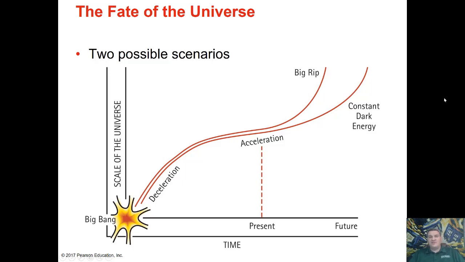Assuming that dark energy remains a constant force, this means that the expansion of space is going to continue at an ongoing rate. This is going to cause galaxies to continue to move away from each other, and eventually, they'll be moving far enough and fast enough away from each other that they'll no longer be visible. We will no longer be able to see other galaxies from our point of view.